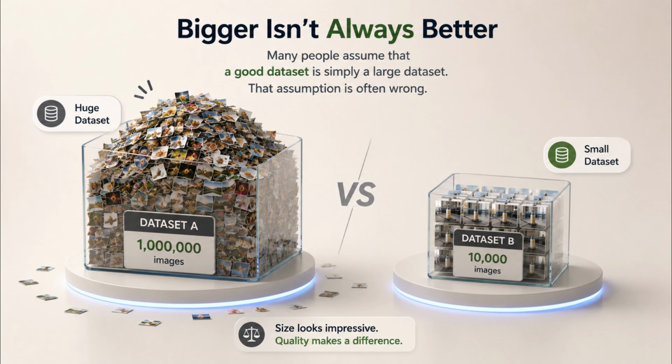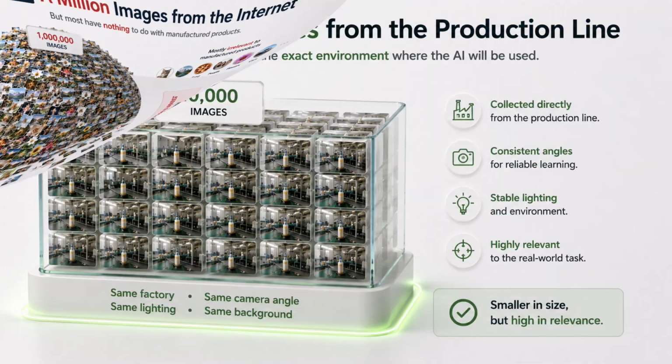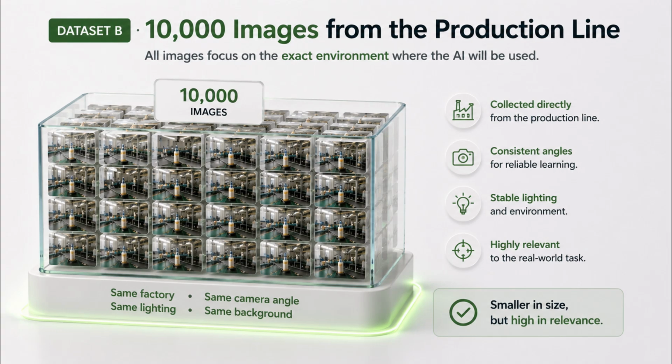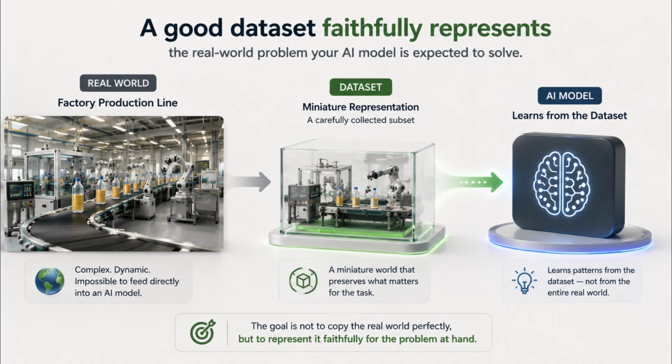Imagine you're building an AI system to detect defective products on a manufacturing line. Now compare these two datasets. Dataset A contains 1 million high-quality images collected from the internet, but most of them have nothing to do with manufactured products. Dataset B contains only 10,000 images collected directly from the production line where the model will eventually be deployed. Although dataset B is much smaller, it is clearly the better dataset, because it represents the problem the model is actually expected to solve. This leads us to a simple definition. A good dataset faithfully represents the real-world problem your AI model is expected to solve.